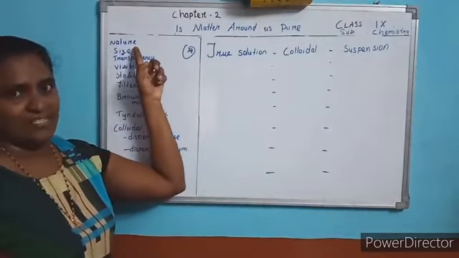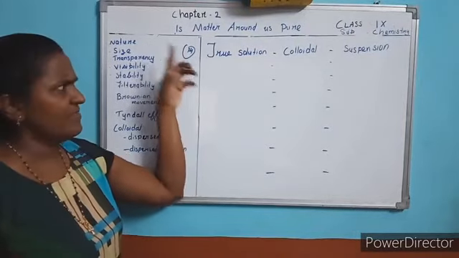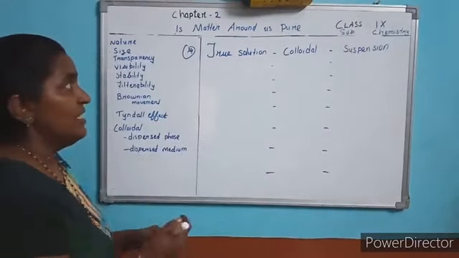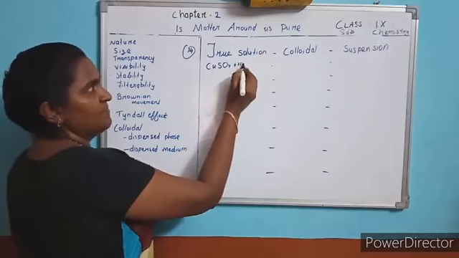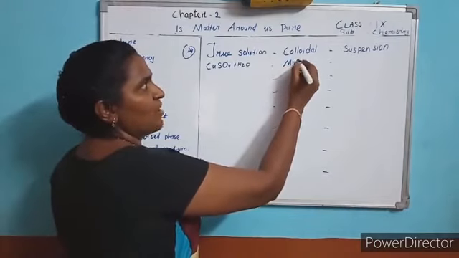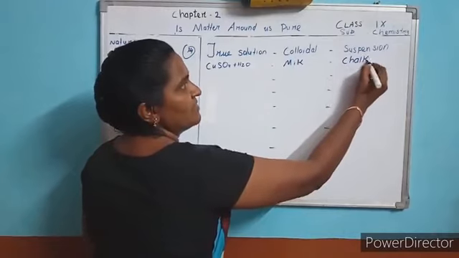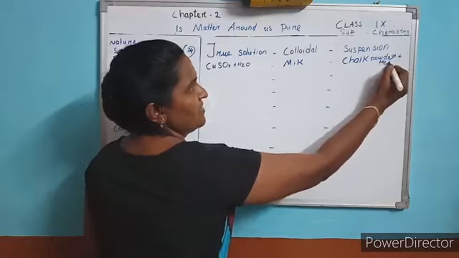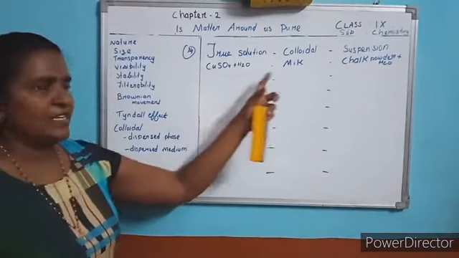First one is nature wise. What is the difference among these in terms of nature? First we study some examples of these solutions. True solution example is copper sulfate in water. Colloidal solution, milk is a colloidal solution. Suspension, chalk powder in water. First you have an example, then only you can understand and write the answers. So these are the examples.